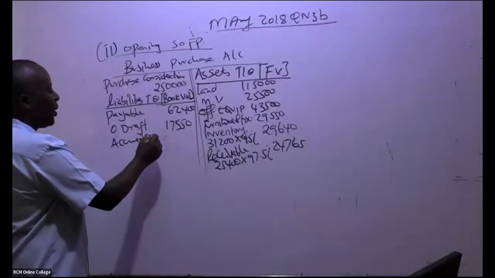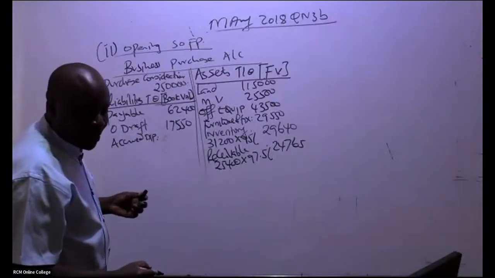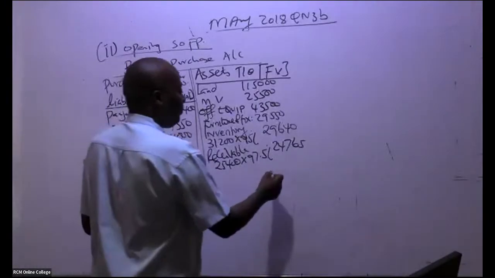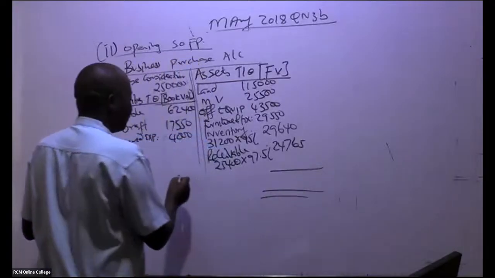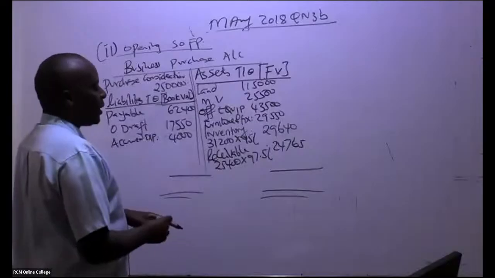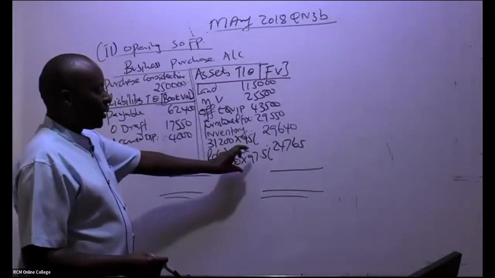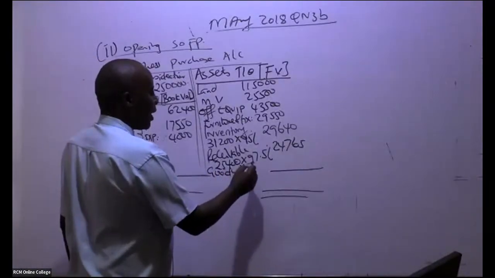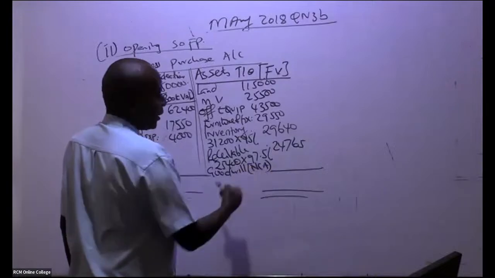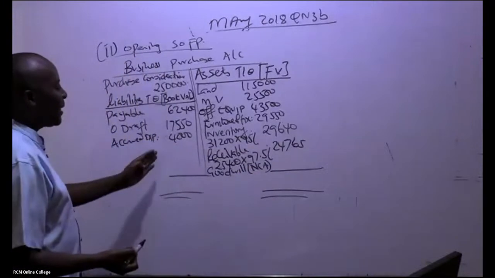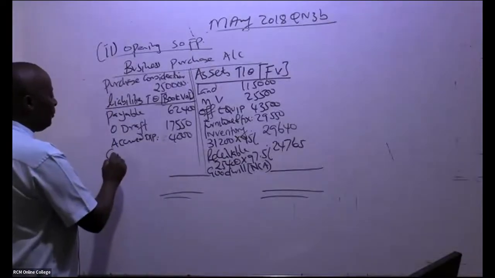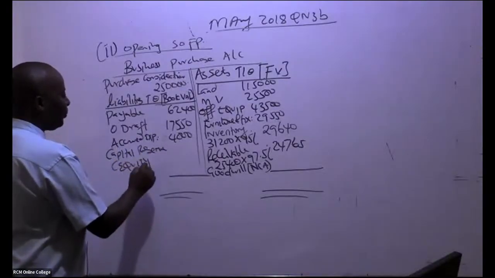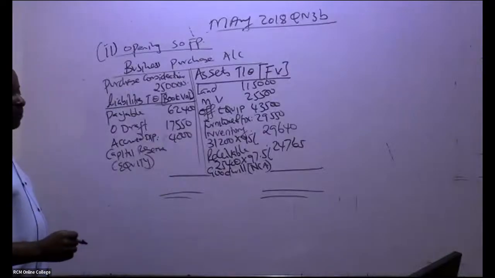Then we have accrued expenses. Accrued expenses, ladies and gentlemen, how much do we have there? 4,000. And there were only 3, if you remember. So come and balance your thing here. If the balancing figure will be here, it is goodwill, and this will go as a non-current asset in the statement of financial position. If the balancing figure will be here, it will be a capital reserve, which will go under equity.